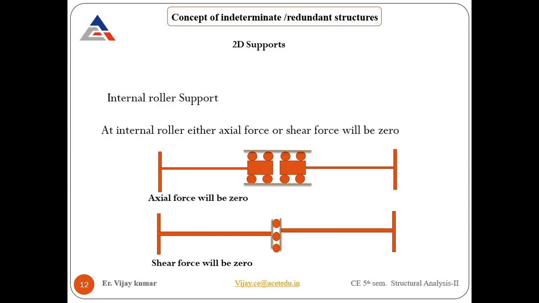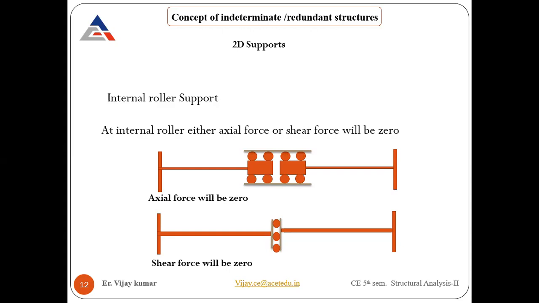It will be 6 only, no? Yes, sir. Let me explain it to you. In 3D, how many support reactions do we have, and how many equations of equilibrium? Also 6. How? Let's see. If it is 3D, how many coordinates will be there? X, Y, and Z. Sum of horizontal forces equal to 0, sum of vertical forces equal to 0, and sum of forces in the Z direction equal to 0. These are the 3 force components.